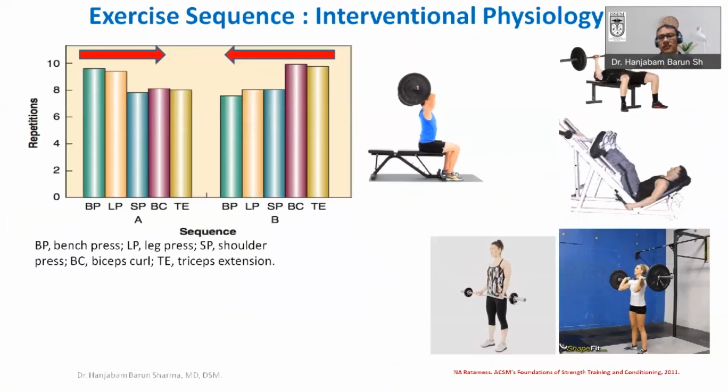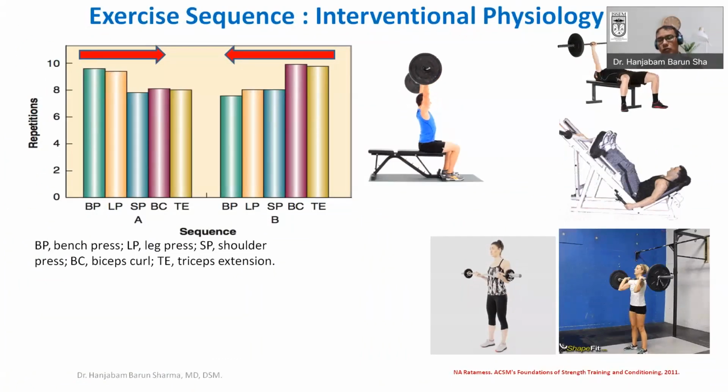Another interventional physiological technique, based upon the basics of strength training, concerns the sequence of exercises. We already know the classic sequence: you always do the compound, multi-joint exercises first, and then you do the single-joint exercises.